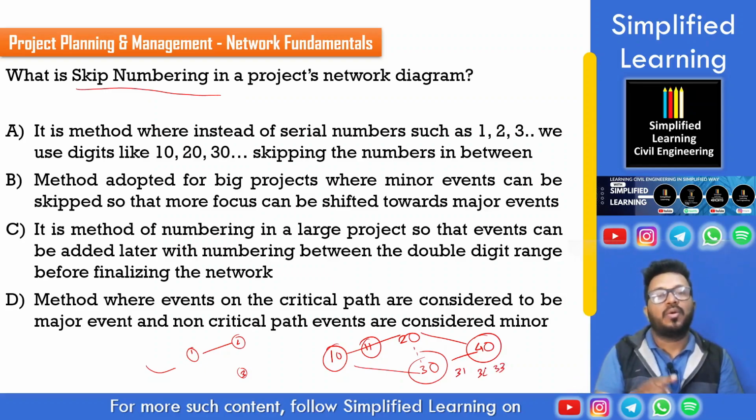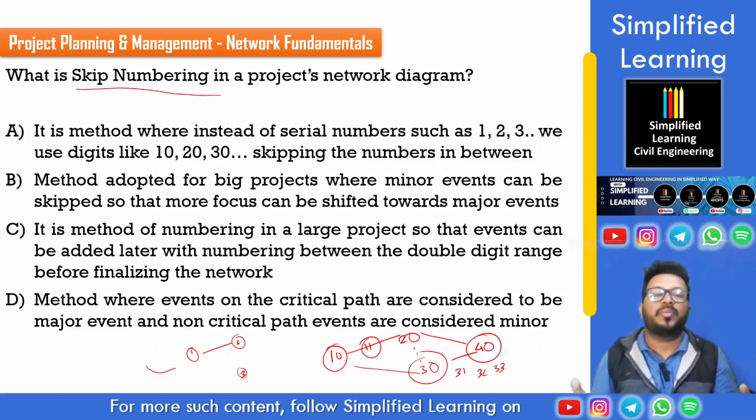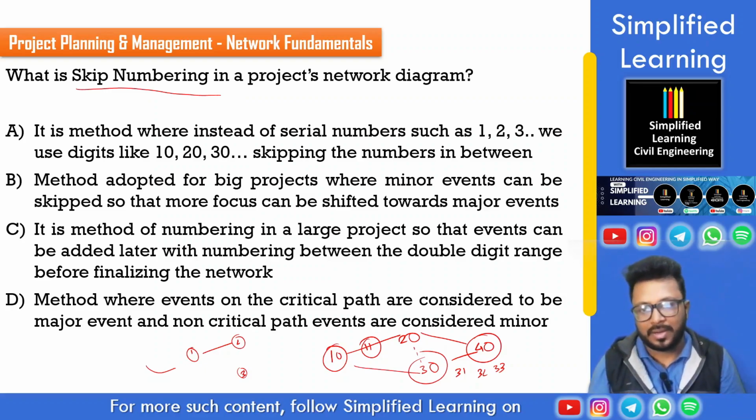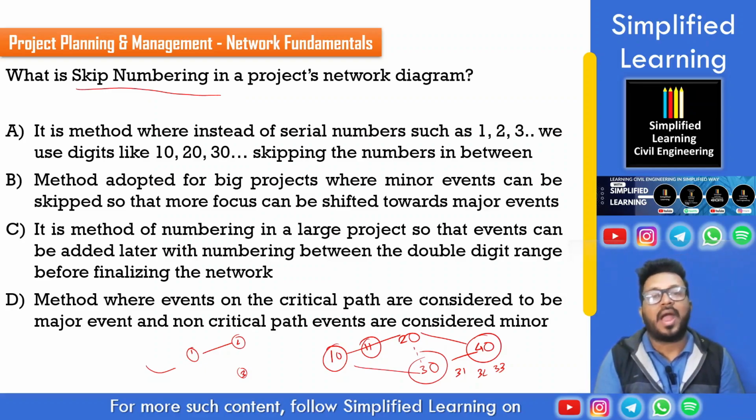That means without disturbing the original diagram, the skeleton, the framework of the network diagram is ready. And in case we have to accommodate any event or activity in between in the existing diagram, we can easily do that, right? From event 10 to event 20, if we have to accommodate some event or activity, we can number them 11, 12, 13, 14, 15, up to 19, right? That means 9 events can be added in between those two events, 10 and 20.